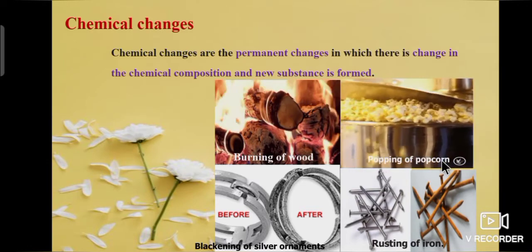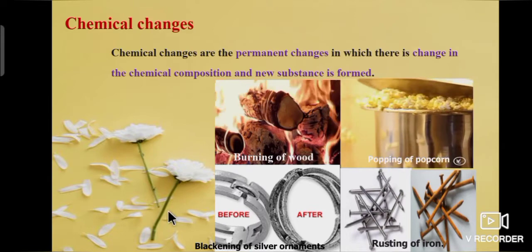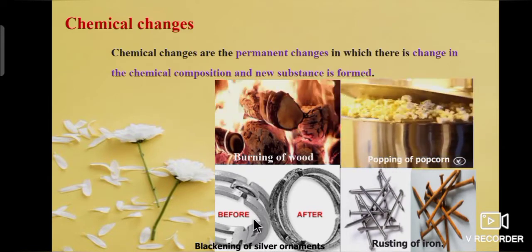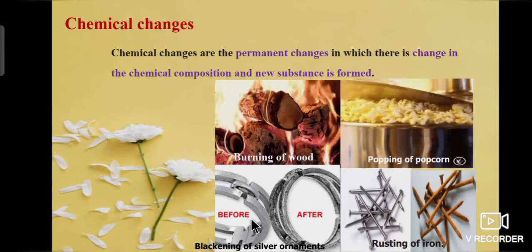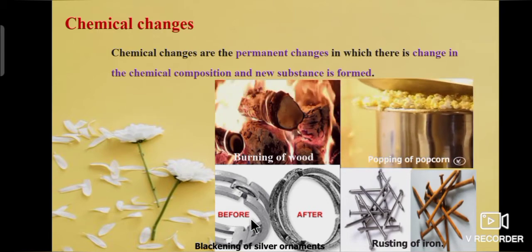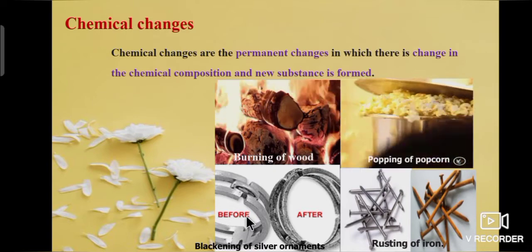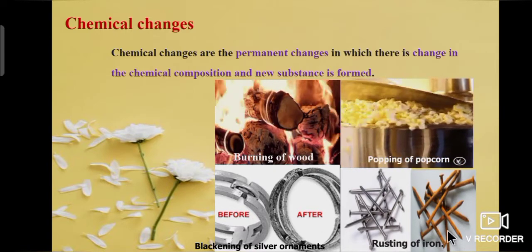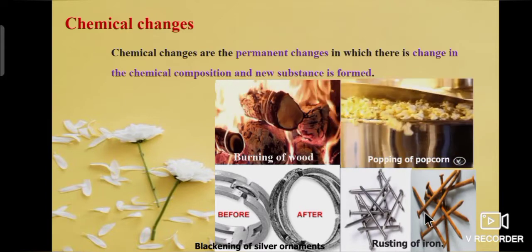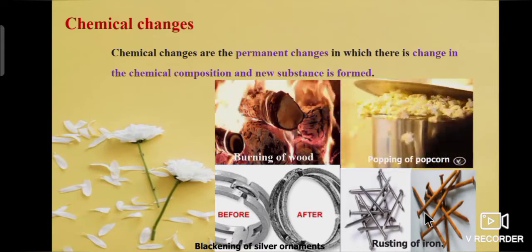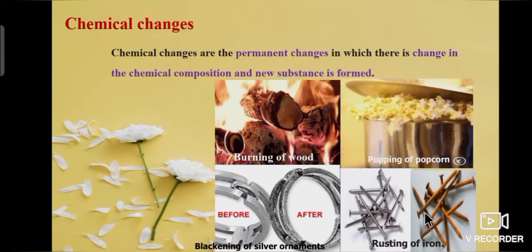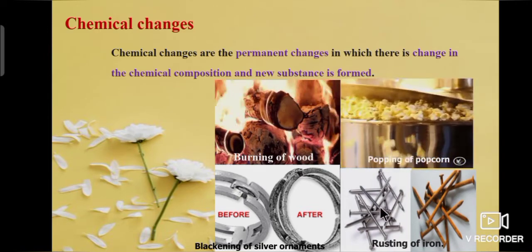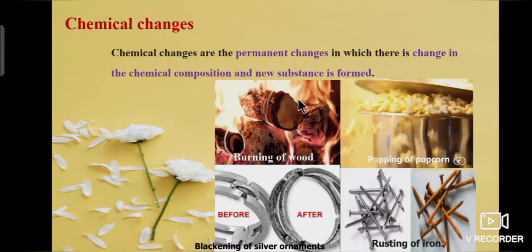Next one, popping of popcorn. Third one, blackening of silver ornaments. Initially, silver is white in color. After some time, it reacts with moisture to form a new substance, so it is black in color. Also, rusting of iron. Initially, it is white in color. After some time, iron reacts with moisture to form iron oxide. It is a new substance. So, rusting is an example of chemical change.